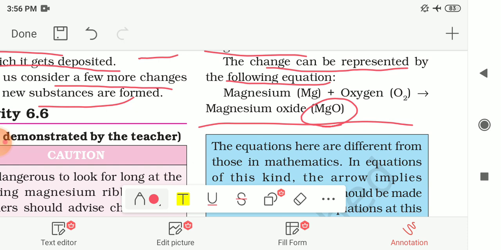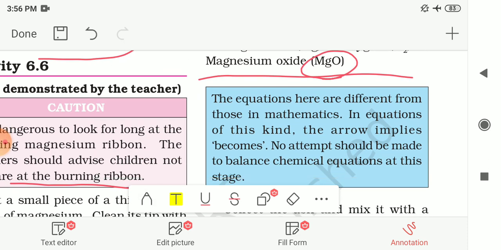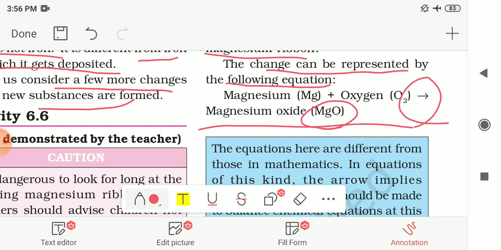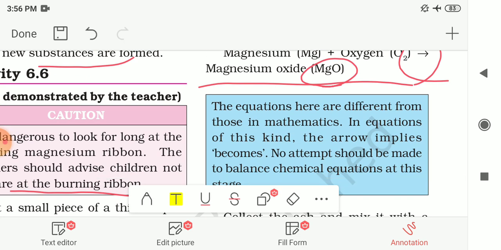Here the equation is different from the equations in maths. In this kind of equation, the arrow implies become. Whatever is on the left side of the arrow is reacting with each other, and whatever is on the right side of the arrow is produced after this reaction.